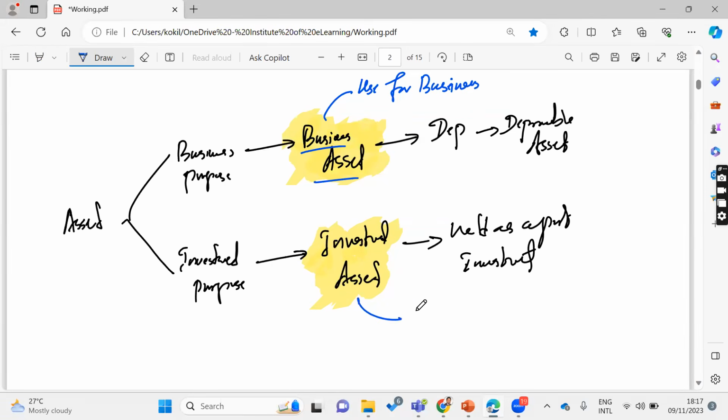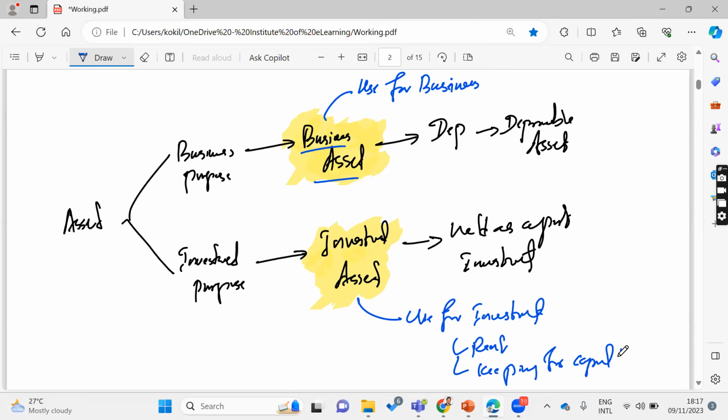Here you are using it for investment, or you might rent it out, or you are keeping it for capital appreciation purpose.